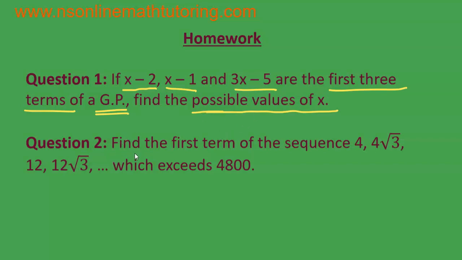And question 2 says, find the first term of the sequence 4, 4 root 3, 12, 12 root 3, dot, dot, dot. And in this case, they are not mentioning what type of a sequence this is. It may be an arithmetic sequence, it may be a geometric sequence, it may be some other type of sequence as well. You have to find that first. It is having a common ratio of root 3, therefore it has to be a geometric sequence. And you have to get the first term of this geometric sequence which exceeds 4800.